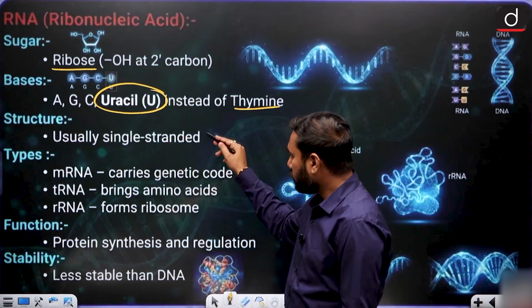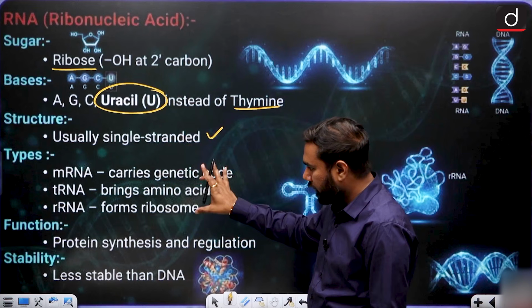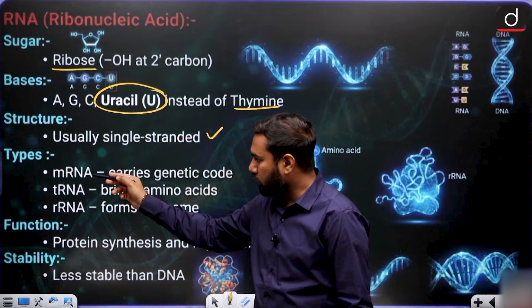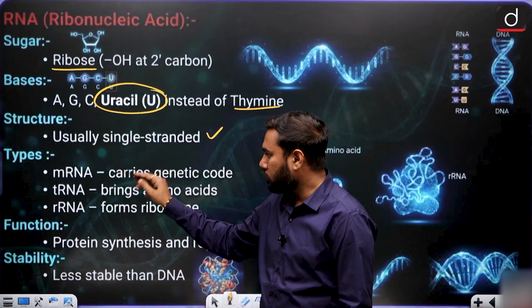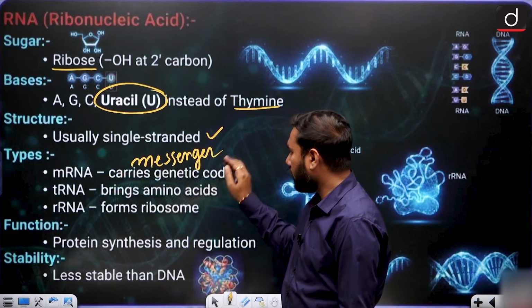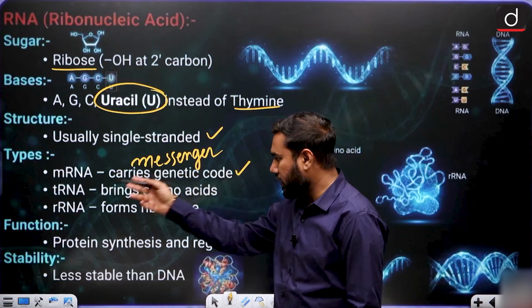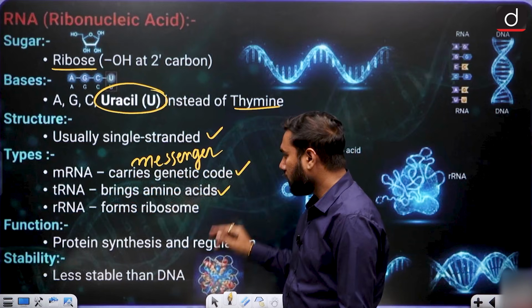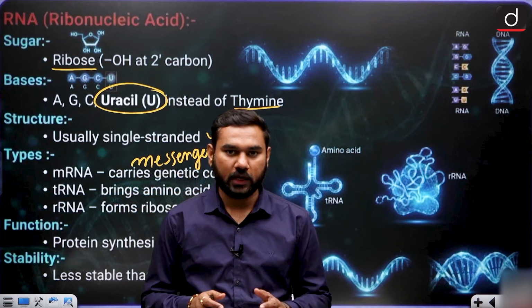This structure is usually single stranded, and there are three types which are very important. The first one is known as mRNA, which carries the genetic information, so we call it messenger RNA. It can carry the genetic code. tRNA brings the amino acid, and this one is activated when we want to make protein inside the cell.